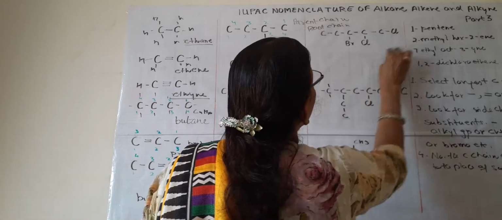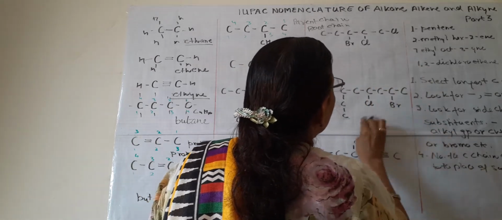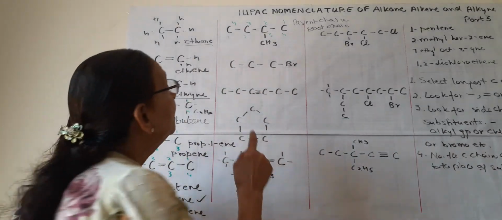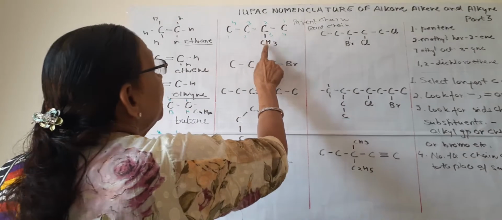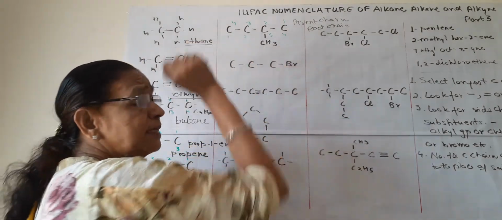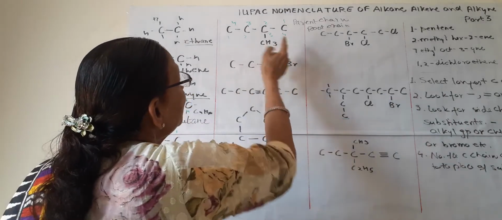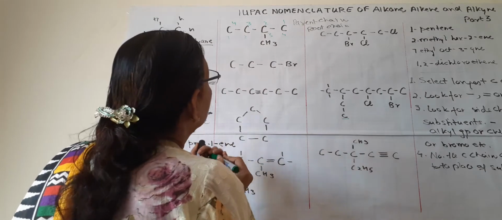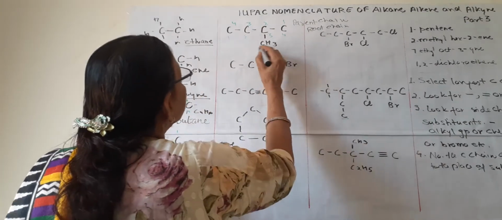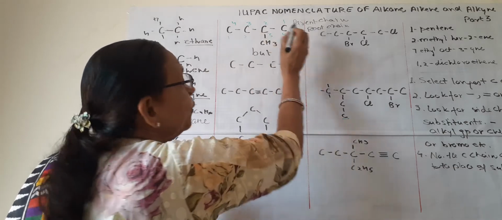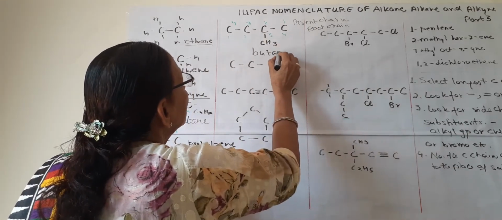So now you know methyl and ethyl group, CH3 and C2H5. Now we want to give the location or position of this methyl group when we want to write the name. First we will write the name 1, 2, 3, 4. So it will be but, 4 carbon, but, and no double bond, so ane.